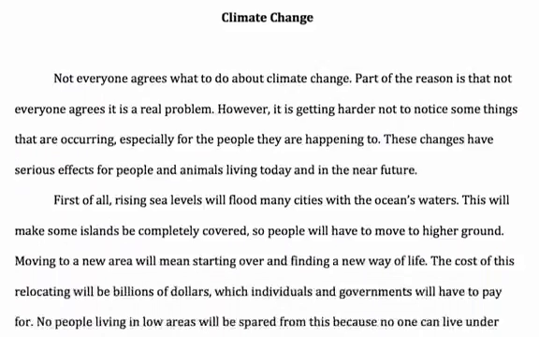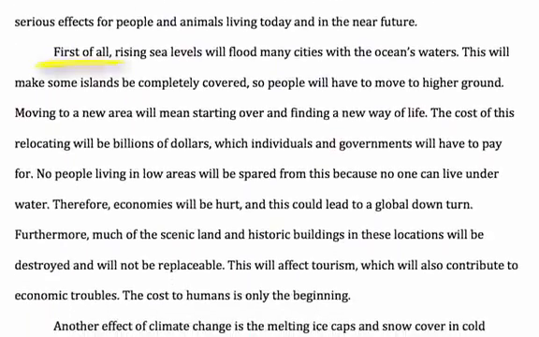In the first body paragraph, the writer uses a transition, first of all, and starts with a topic sentence. The topic sentence gives us that first effect that the writer wants to explain. Rising sea levels will flood many cities with the ocean's waters. Then the writer also has several supporting ideas. The first one is right here. This will make some islands be completely covered, so people will have to move to higher ground. Then the writer gives a detail about that.